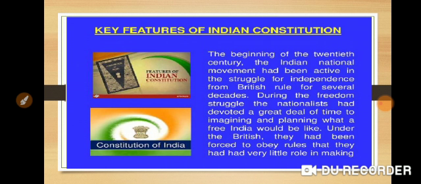During the freedom struggle, the nationalists had devoted a great deal of time to imagining and planning what a free India would be like. For under the British, they had been forced to obey rules that they had very little role in making, because all the laws and order were favoring the British. Indians were not given as much importance in lawmaking or decision making as the British, who had a huge role to play.